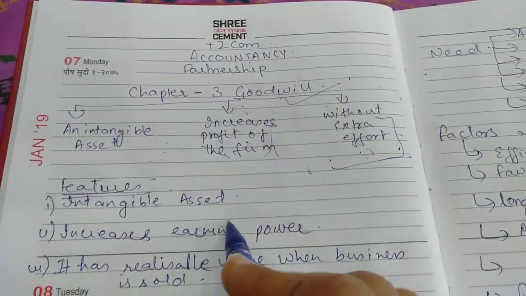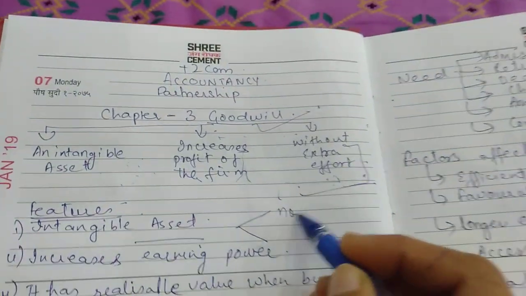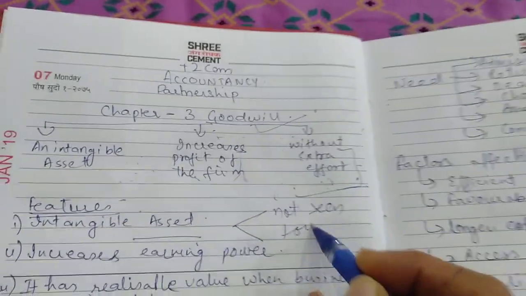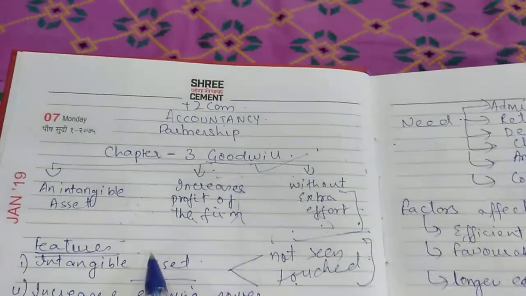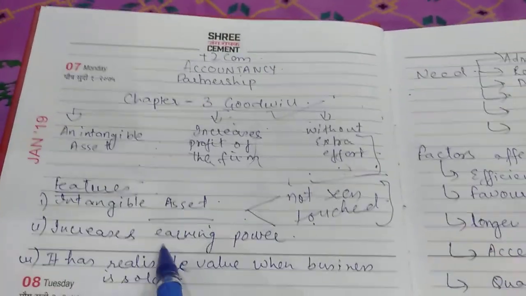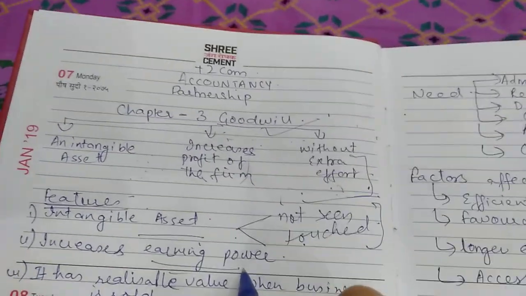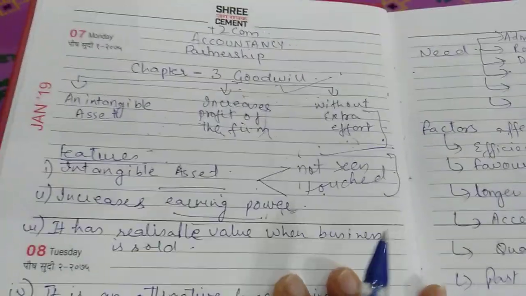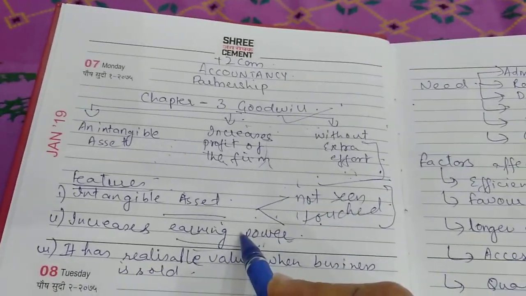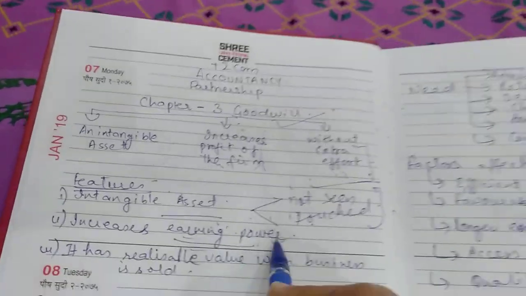The very first feature of goodwill is it is an intangible asset. As I already explained to you, it is not seen and not touched. It can be just felt. Second feature, increases earning power. Increasing profit of the firm means increasing earning power. So, the second feature of goodwill is it increases the earning power of the firm. It attracts more customers to the firm. It increases sales of the firm. As a result, it increases earning power.